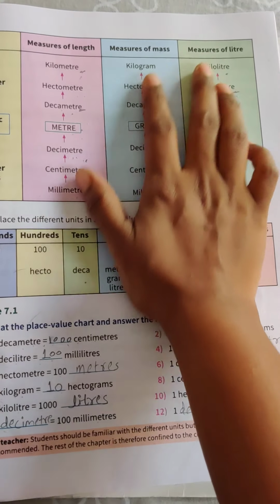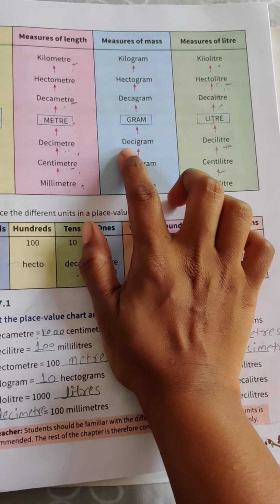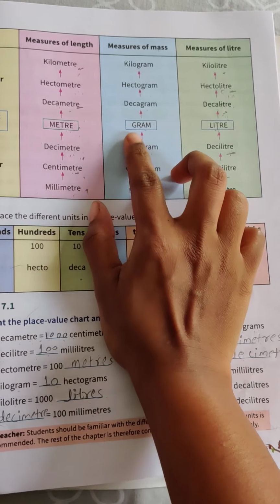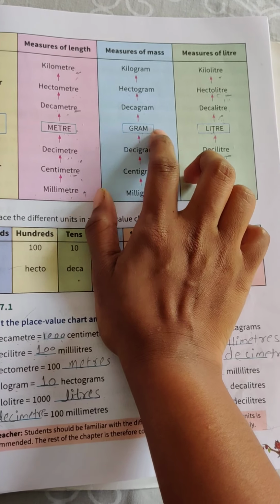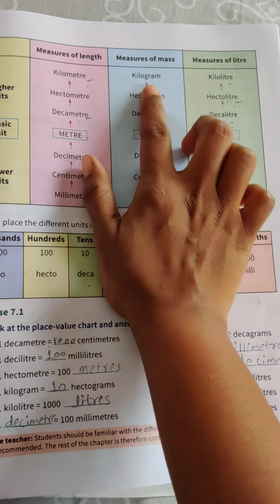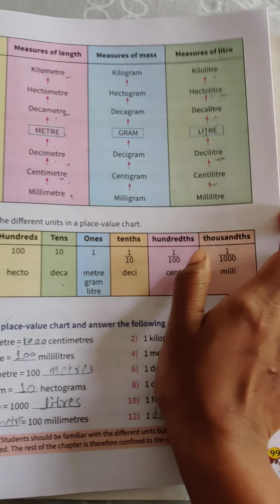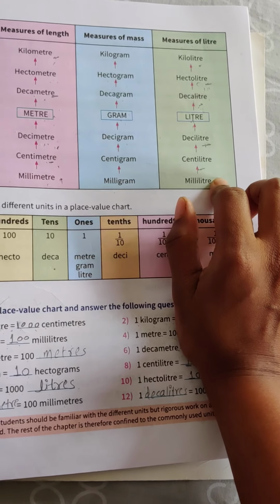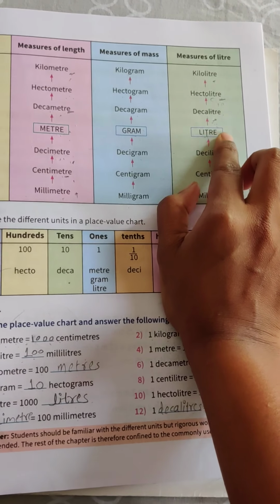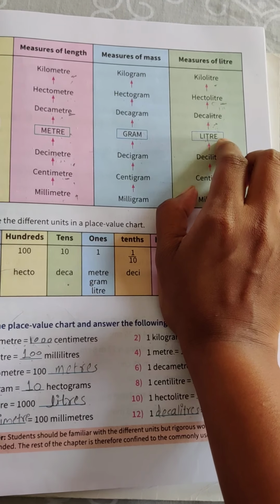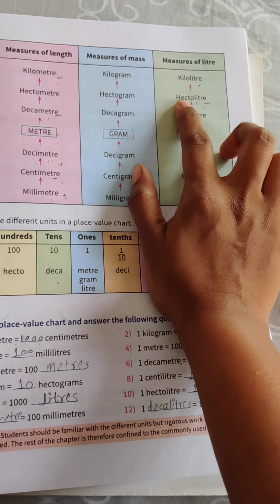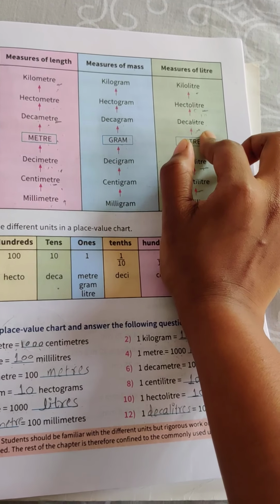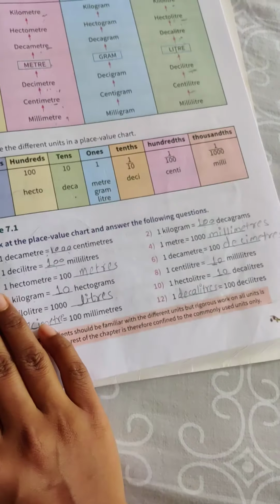Here in the mass, milligram, centigram, decigram, these are the lowest. Gram is the basic unit. Decagram, hectogram, kilogram, these are the highest units. Then milliliter, centiliter, deciliter are the lowest units of liters. Then liter is the basic unit. Then decaliter, hectoliter and kiloliter are the highest units.